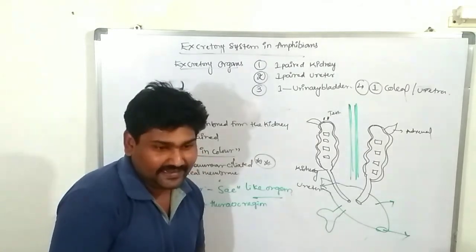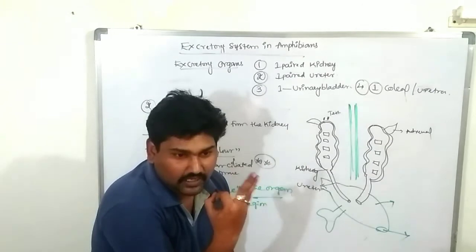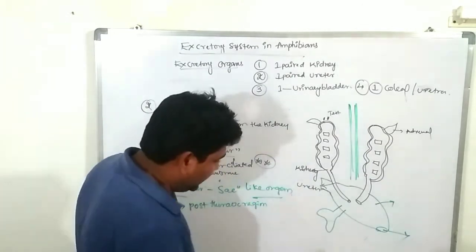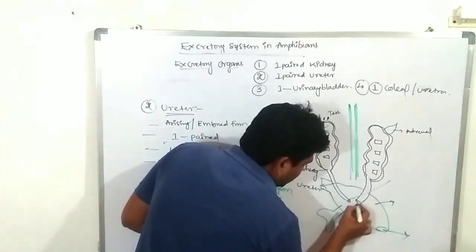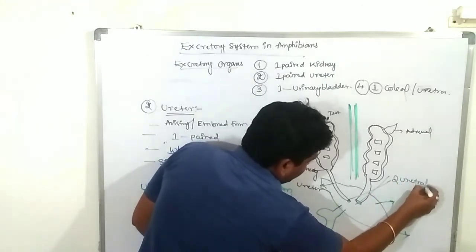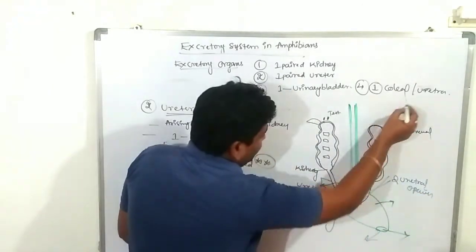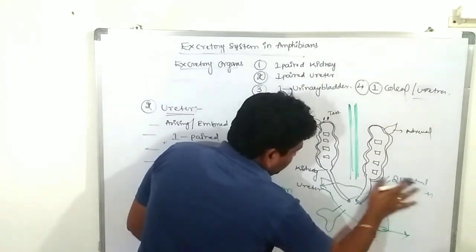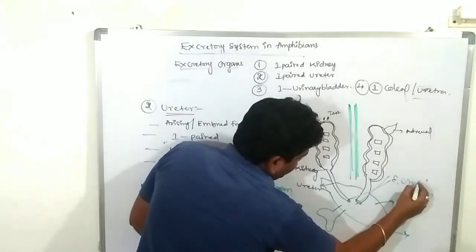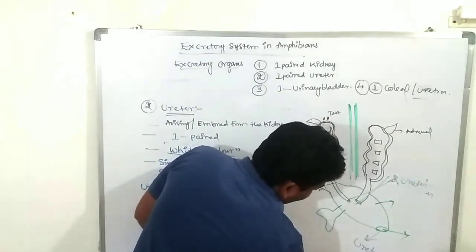That is called the trigeminal opening. Tri means three, geminal opening. What is the trigeminal opening? Two ureter openings and one urethral opening.